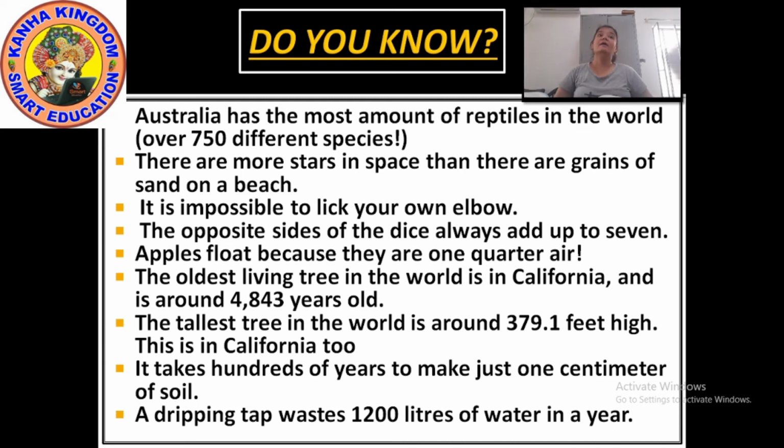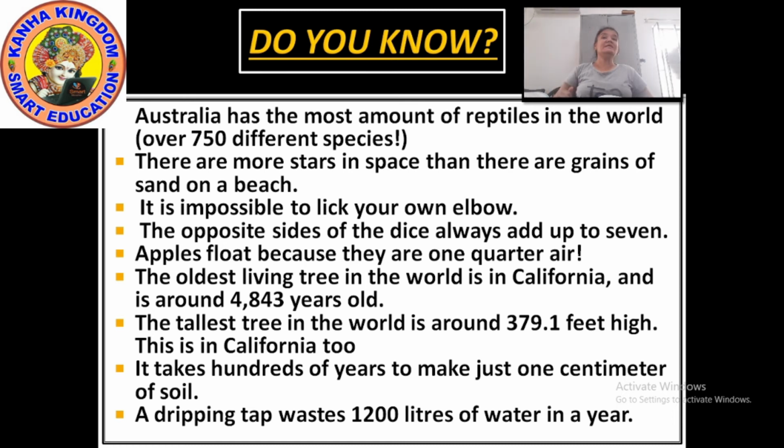Over 750 different species. There are 750 different species, but only found in Australia. Now, what are reptiles? Reptiles are a class of vertebrates made up mostly of snakes, turtles, lizards, or crocodiles.